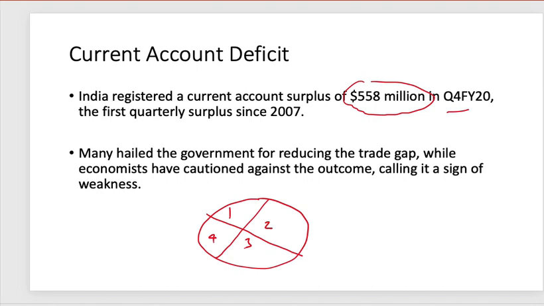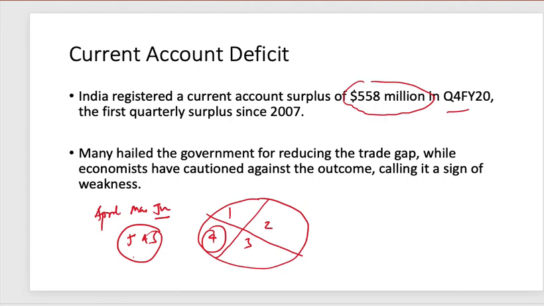Yes, that means the year starts from 1st April, that means April, May and June is the first quarter, then July, August, September is the second, then after that you have October, November and December, and thereafter in this manner we calculate the quarter. So the fourth quarter result shows that we have a surplus. Yes, we don't have a deficit. India usually has a deficit, but in the fourth quarter we are having a surplus.